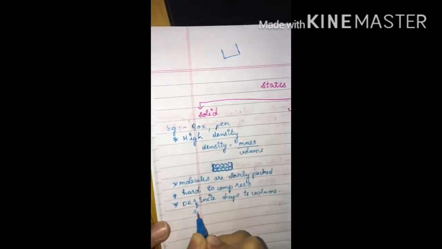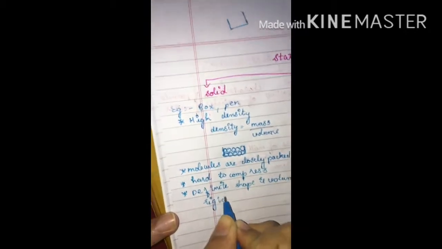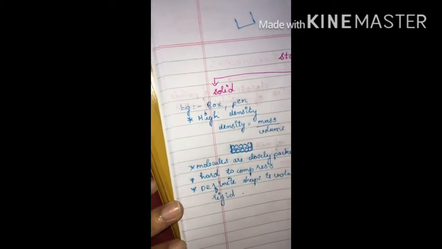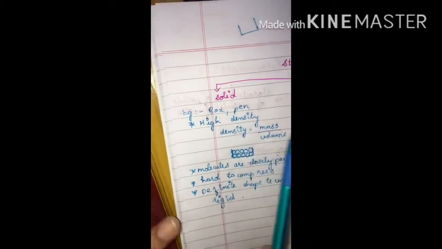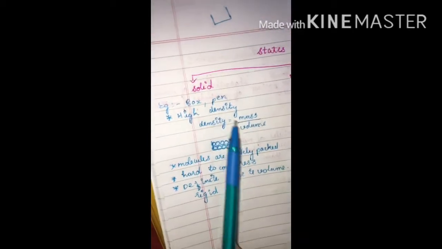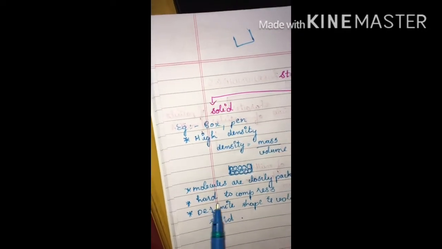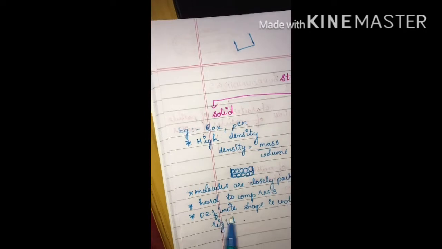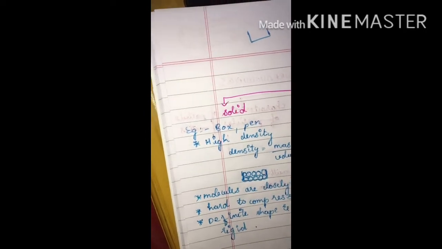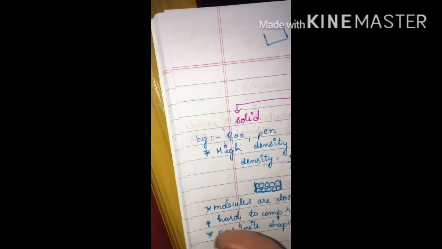So for solids, for example box, pen, etc., they have high density, molecules are closely packed, they are hard to compress, and they have definite shape and volume.